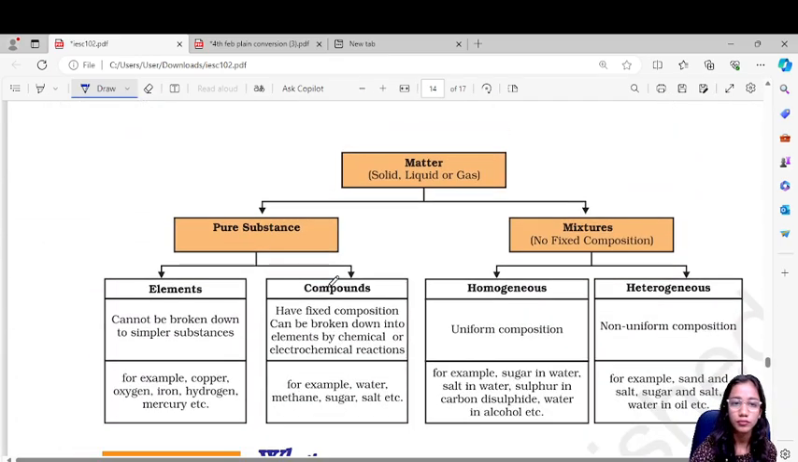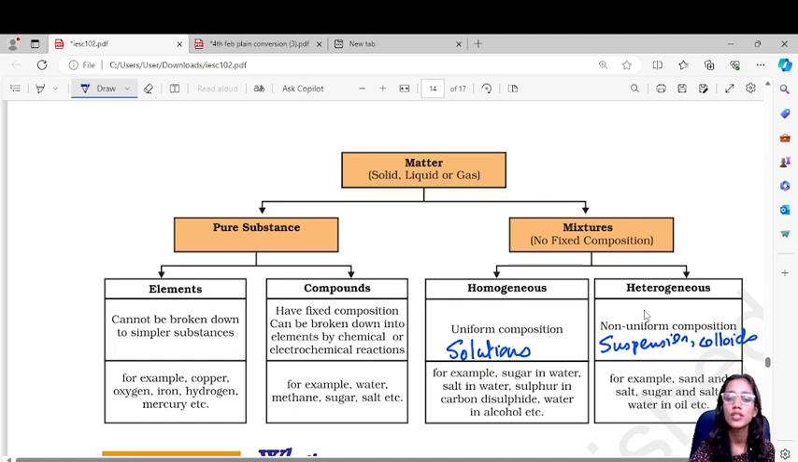Then here we summarize the entire lesson. Matter has solid, liquid and gas forms. Under matter it can be mixtures or pure substances. Mixtures do not have a fixed composition. Under mixtures you can have a uniform composition, which is a homogeneous mixture, which includes solutions, or it can be a heterogeneous mixture. Suspensions and colloids are heterogeneous mixtures.